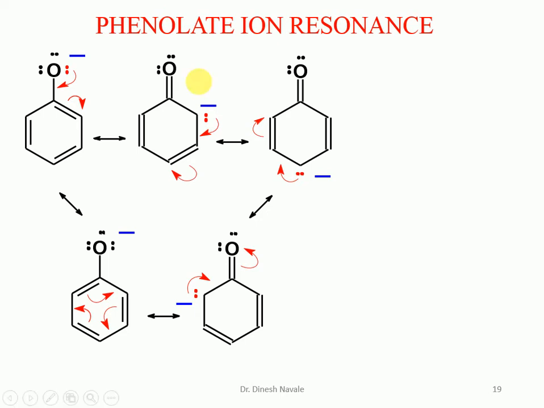These are the resonating structures of the phenoxide ion, as we discussed in the previous example when we compared the acidity of methanol, phenol and acetic acid. We observe that in the phenolate ion, in all the resonating structures there is a negative charge on carbon. In the second resonating structure, the negative charge is on carbon. In the third resonating structure, there is also a negative charge on carbon. So all these structures are less contributing towards the resonance.